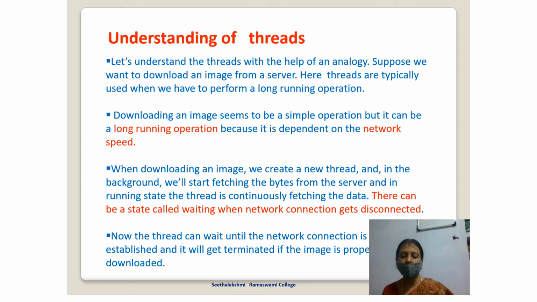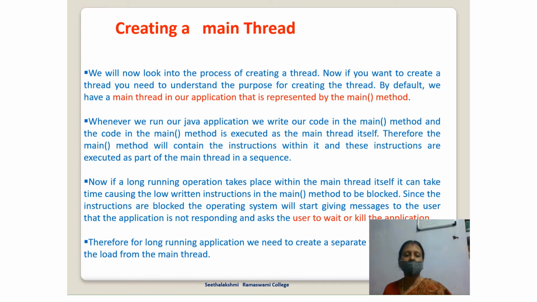When downloading an image, we create a new thread, and in the background, it starts fetching the bytes from the server. In the running state, the thread is continuously fetching the data. There can be a waiting state when the network connection gets disconnected. The thread can wait until the network connection gets re-established, and it will get terminated when the image is properly downloaded.